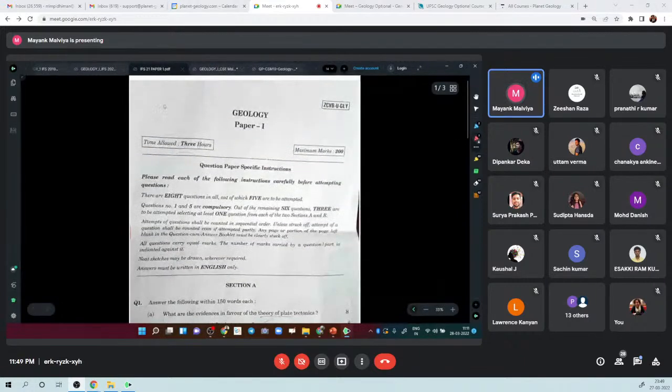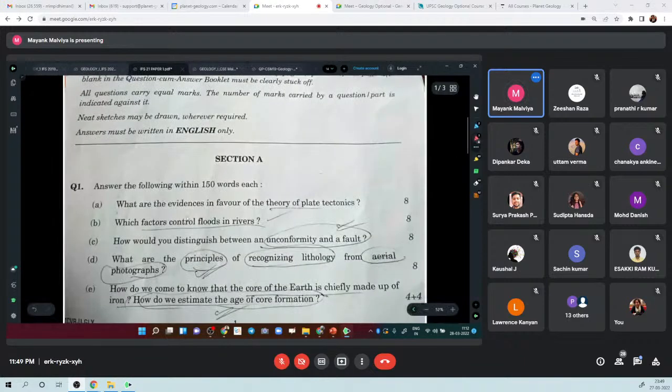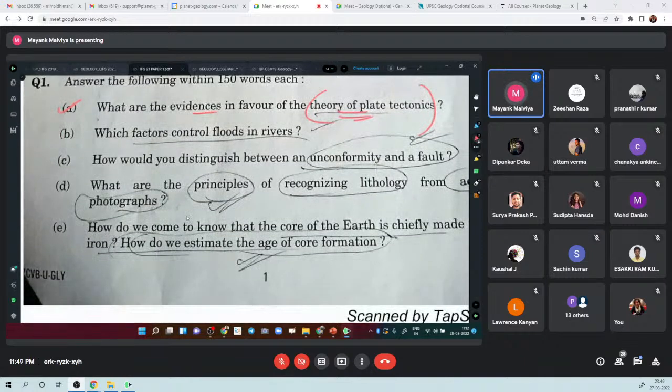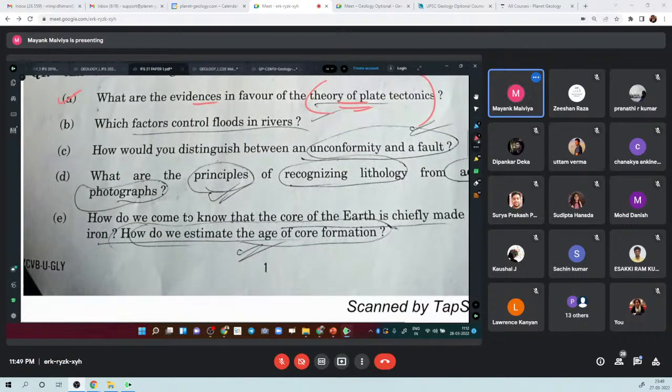This is, I think, the 2021 IFS paper. Like this just happened maybe just 20 days ago. I think this was on 3rd of March, right, 3rd of March 2022. Like what they asked in this paper from general geology, they are asking just the evidence in favor of plate tectonics theory. So see, they are just sticking to the syllabus and just asking for evidence. So there is not much chal kapat or difficulty, very simple questions they are asking.